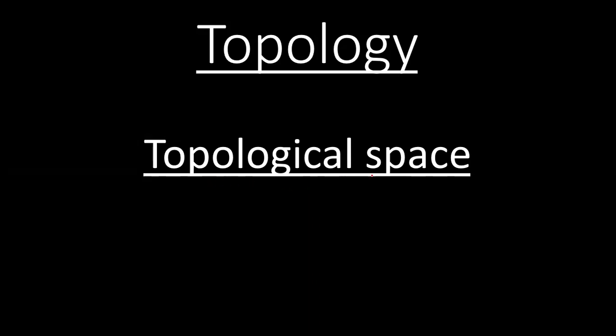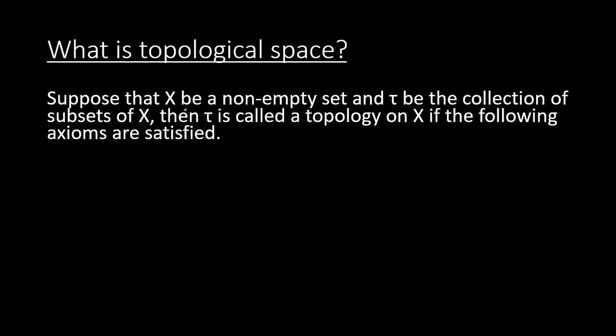Today we are going to discuss topological spaces. So first of all we will learn what a topological space is. Suppose that X is any non-empty set and tau is any collection of subsets of X, then tau is called a topology on X if the following axioms are satisfied.